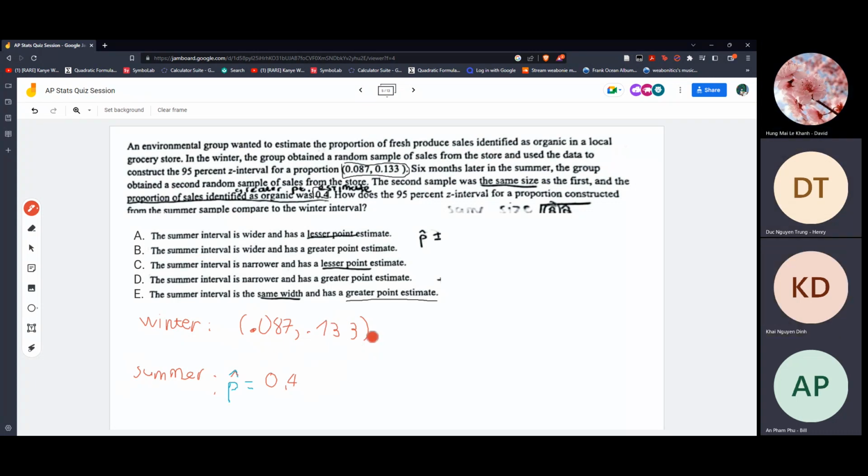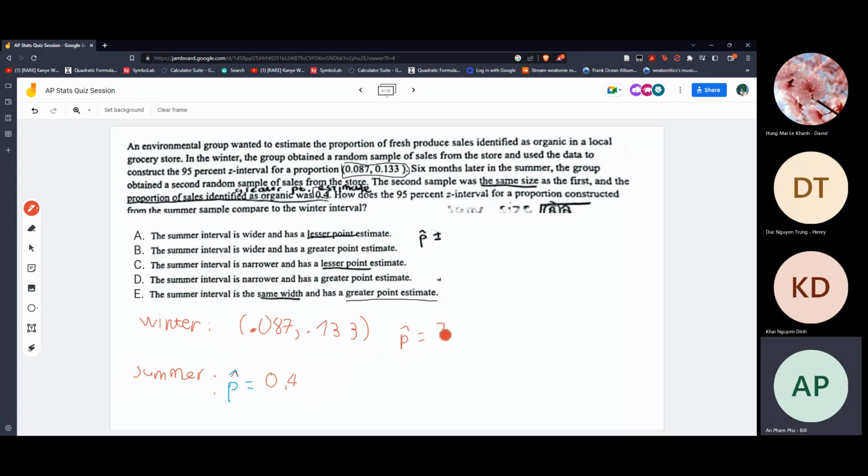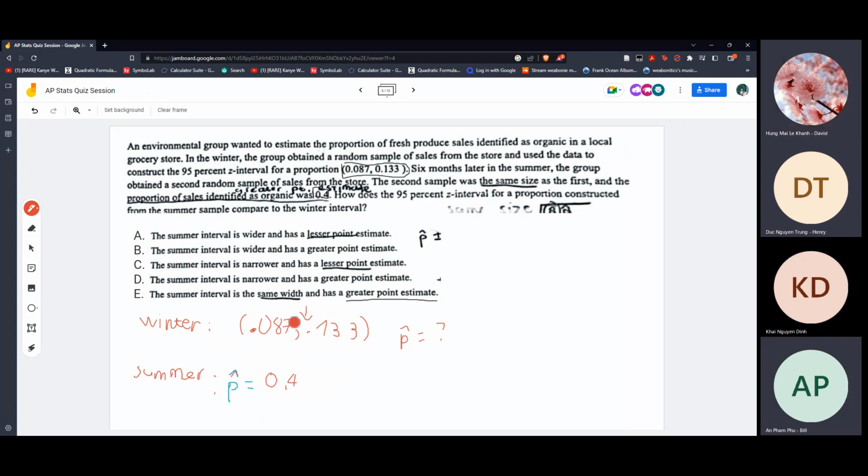We don't know the P hat in winter, but we can assume it must be somewhere between these two interval values, 0.087 and 0.133.